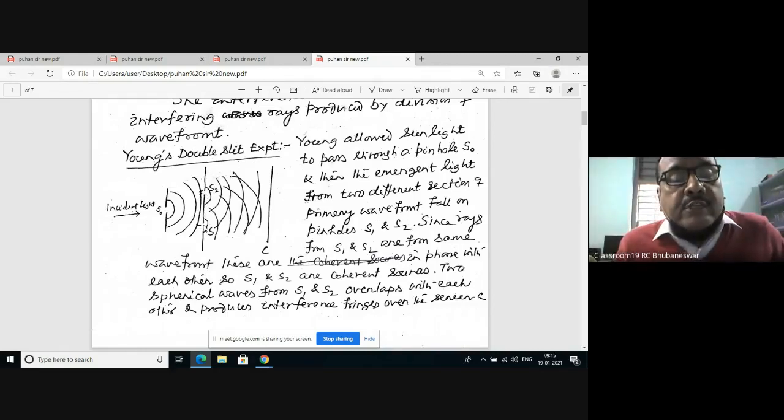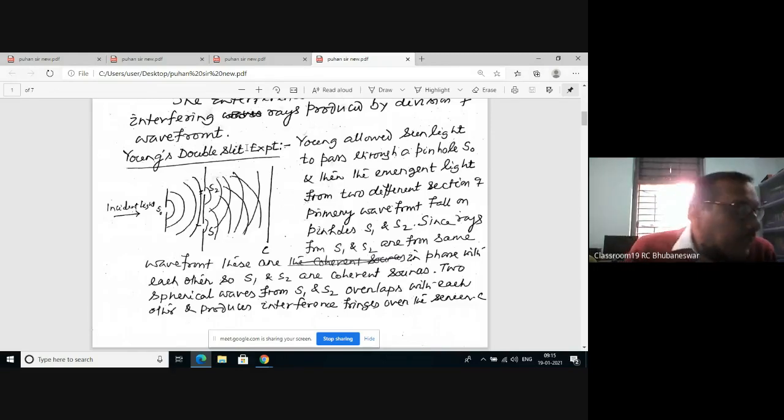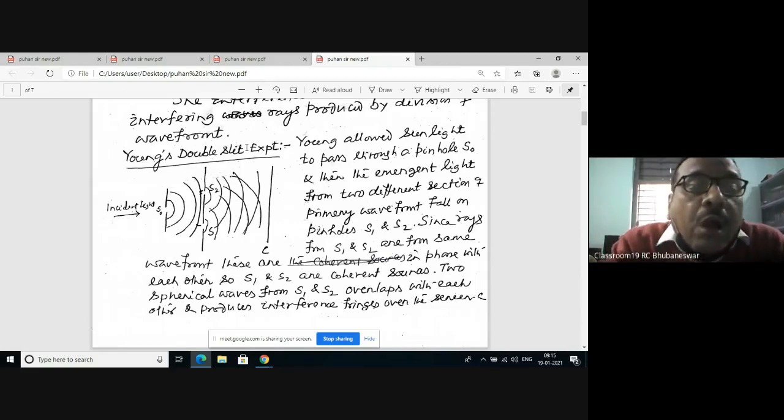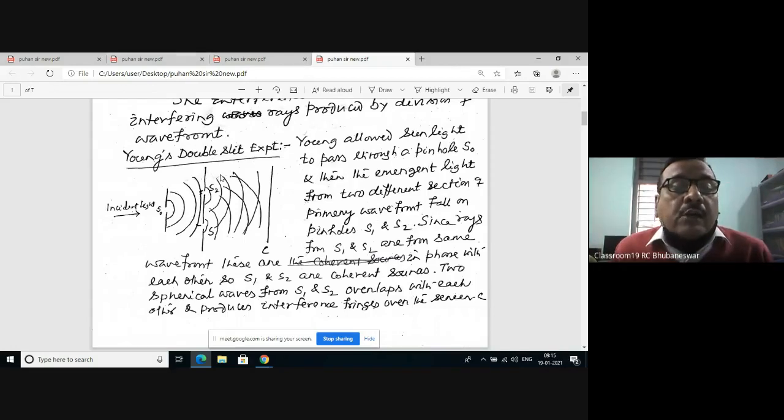Therefore, light from S1 and S2 interfere with each other. If you place a screen near it, then the interference patterns are observed on the screen. This is the experiment performed by the scientist Young, the so-called Young double slit experiment. This is one of the most suitable examples of interference by division of wavefront. So, Young's double slit experiment.